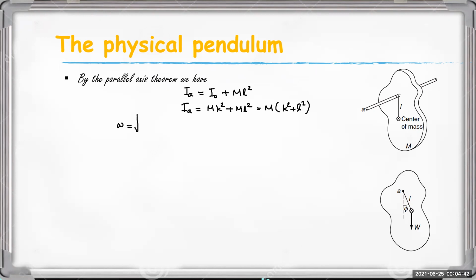Omega is equal to, we have written as, it is equal to mgr divided by Ia. Here r is the perpendicular distance. Okay, the modulus of r must be equal to what?